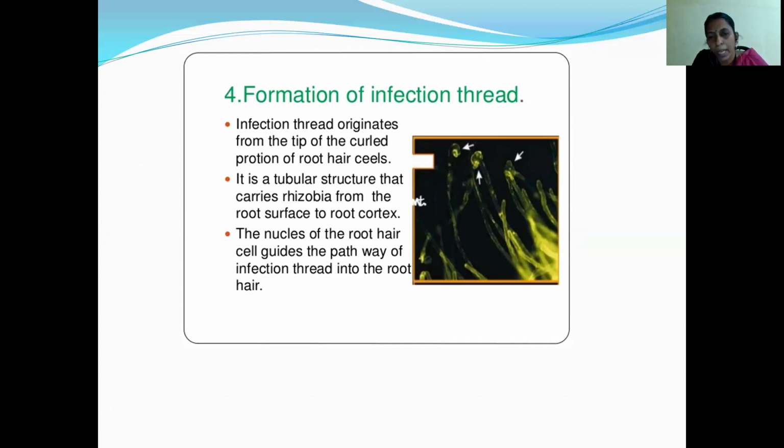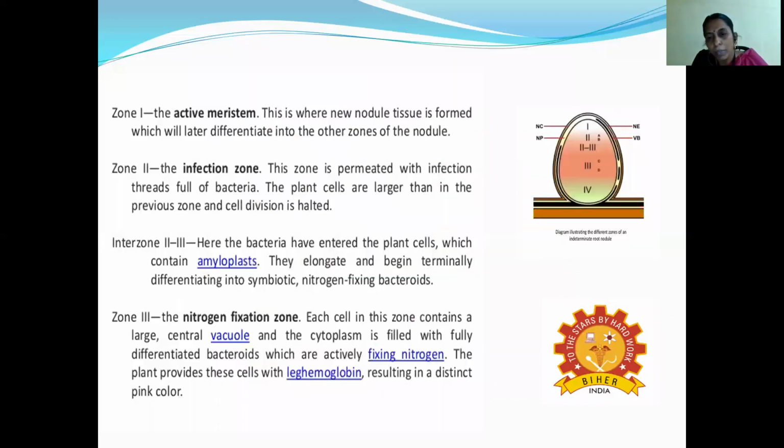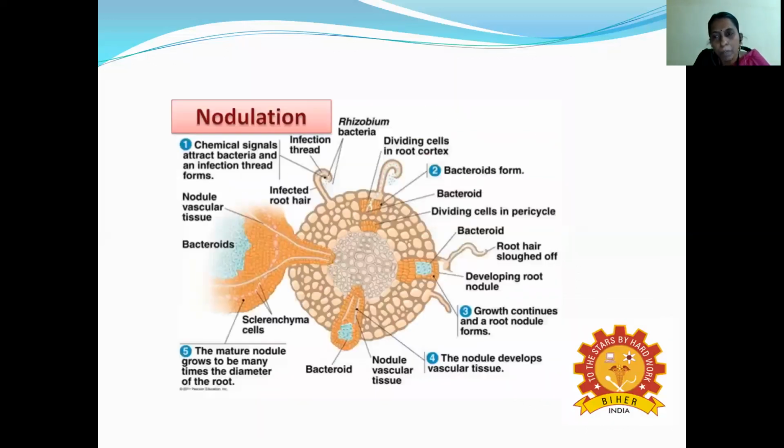Then what step is carried out? The nodulation. It is the movement of the bacteria, which passes from the tip to the cortex, so the cortical cells are infected.